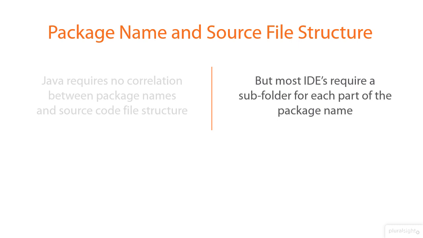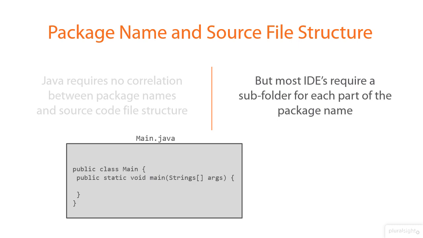So what does that look like? Well, if we build a class as we have earlier, where we didn't put it inside of a package, the way the IDE expects that to go is that you've got your source code folder, and then your Java class file just goes right inside that same source code folder. That's exactly what it expects. But if we now have a package definition in our source code file, the presence of that package name enforces structural rules on the way the IDE expects the source code to be laid out.